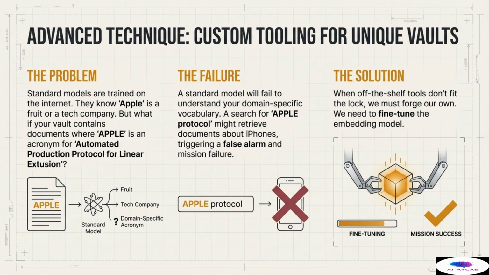When the standard tools don't fit the lock, we must forge our own custom key through fine-tuning. The solution is to fine-tune the existing embedding model. By training it specifically on our unique internal vocabulary, acronyms, and relational documents, we teach it the local dialect of our specialized knowledge vault, ensuring that it correctly understands and maps our specific technical terms, thereby eliminating ambiguity and enhancing accuracy.